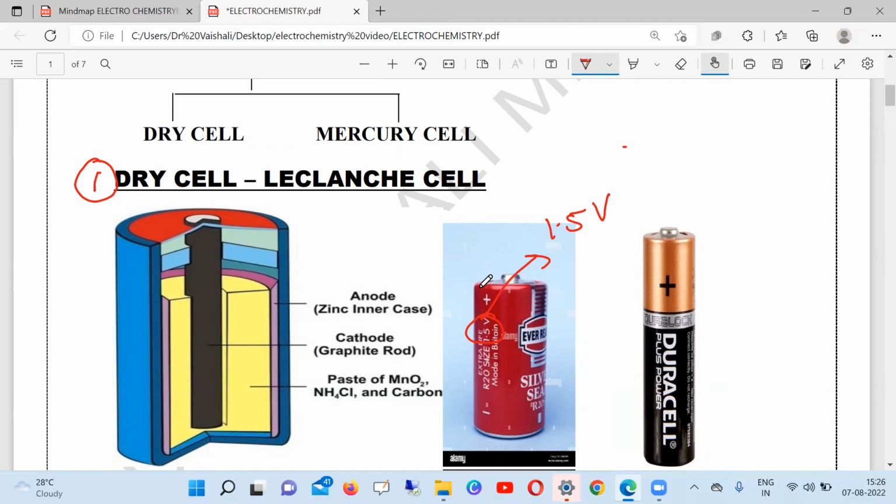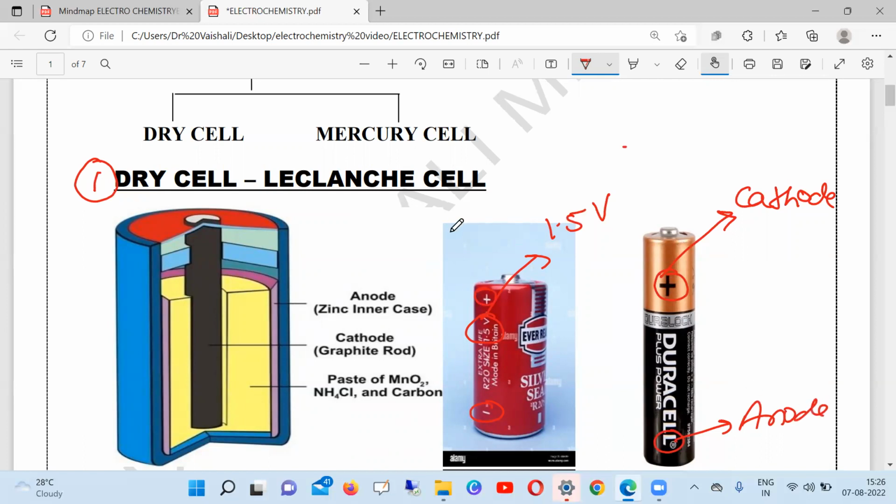And you have seen the charge is also mentioned, plus and minus. At the top, plus is mentioned, and at the bottom, minus is mentioned. So plus indicates, as all of you know, the cathode in an electrochemical cell, and minus indicates the anode.